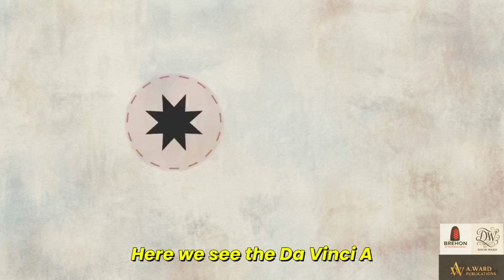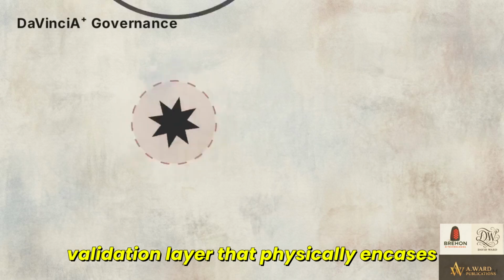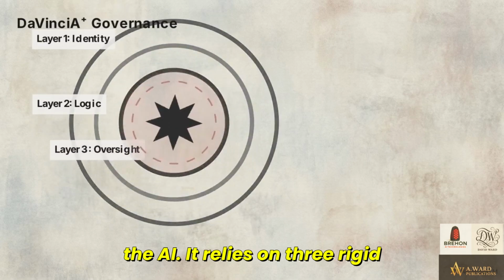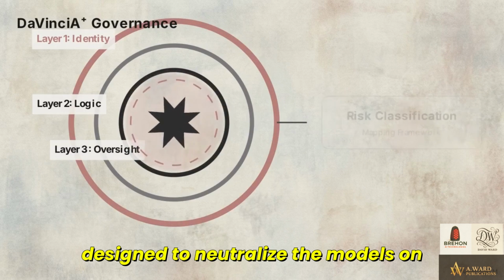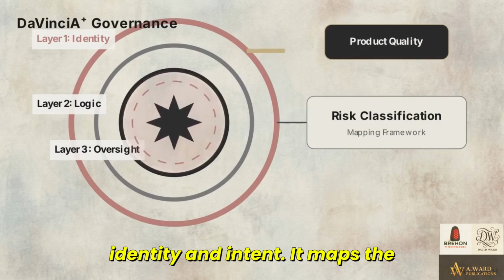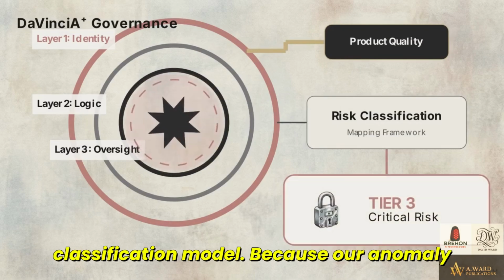Here we see the DaVinciA+ architecture. It is a QMS native validation layer that physically encases the AI. It relies on 3 rigid layers: identity, logic, and oversight, designed to neutralize the model's unpredictability. Layer 1 establishes identity and intent. It maps the AI's functionality to a formal risk classification model.